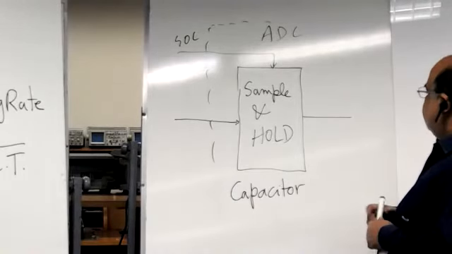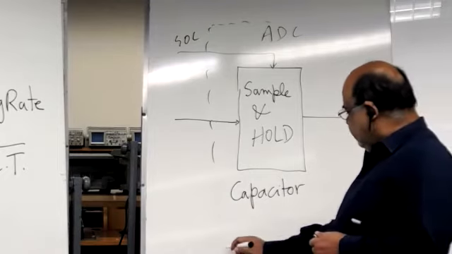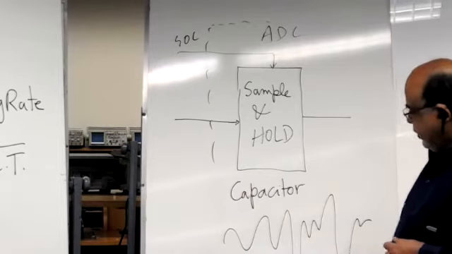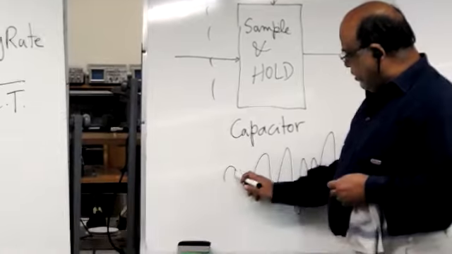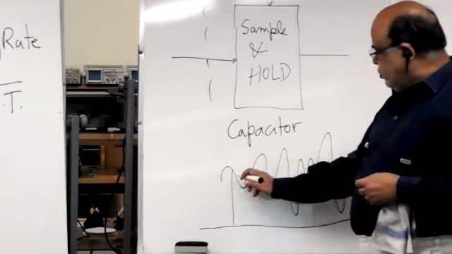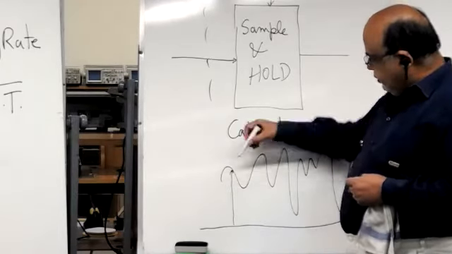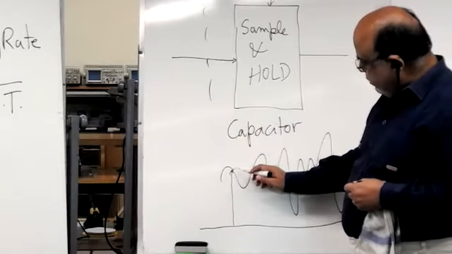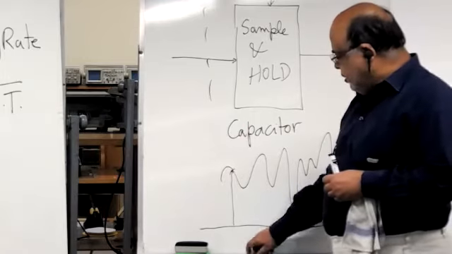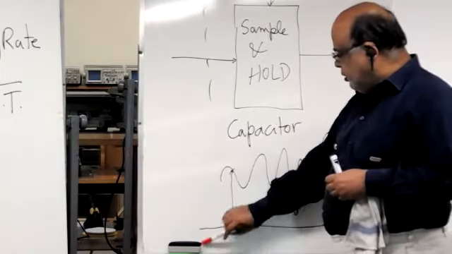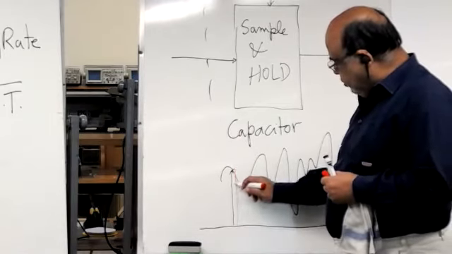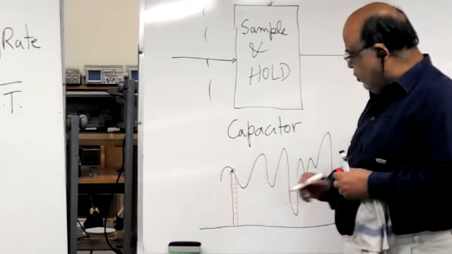So the output, this output. If you have a time varying signal over here, and you want to sample it, say for example, you want to sample it here. This is your sample point. Then this sample needs to be held constant before it is being converted. So sample and hold circuits keep this constant for the time that it is being converted into digital. So this is the sample and hold circuit that keeps this fixed until it is being converted.